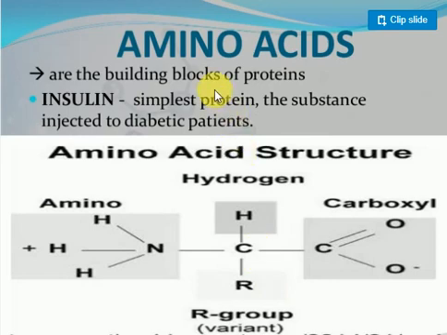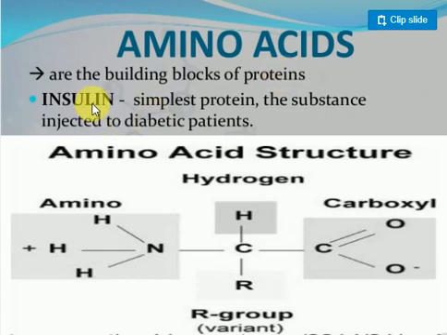Let's look at some amino acids. Proteins are made up of amino acids, which means amine plus acid. Amino acids contain two parts: one is the amine functional group and the other is the acid functional group. Amino acids are the building blocks of proteins.